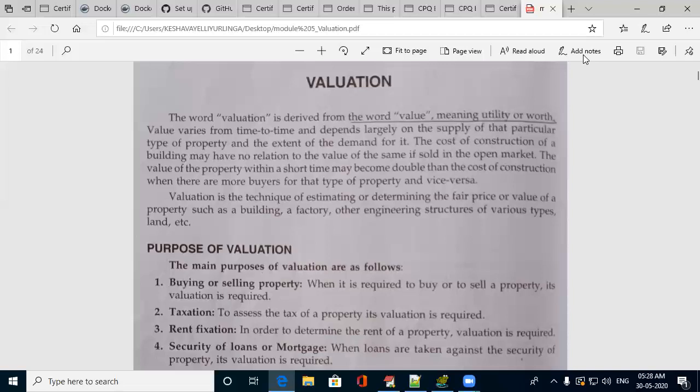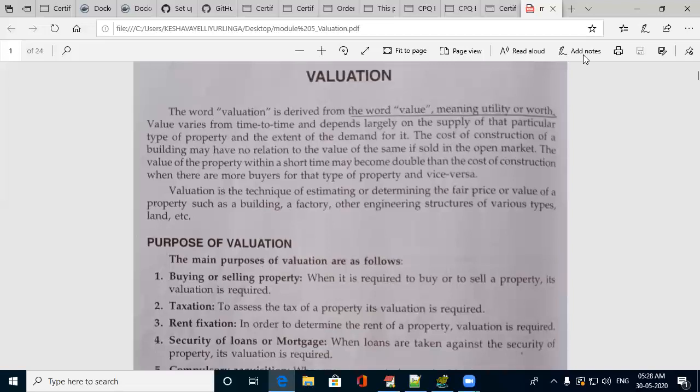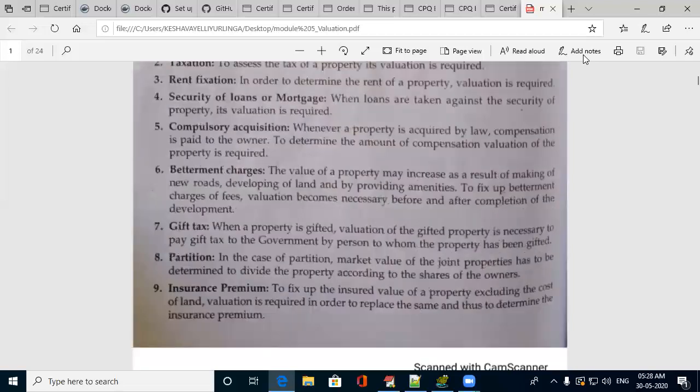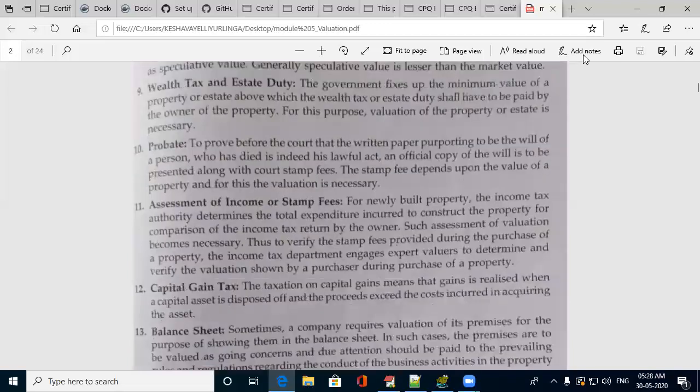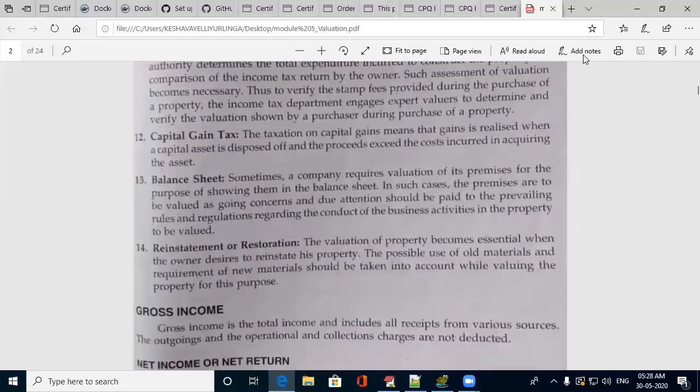And also when you are taking a loan on it, its valuation at that particular point of time is required, because it keeps varying. Like this, there are various purposes where valuation is required. I have given this, you can go through that.